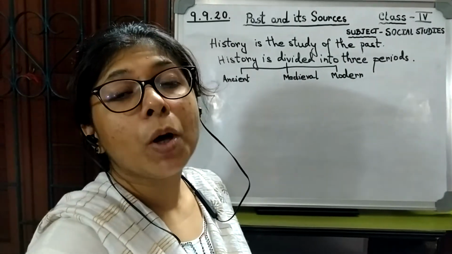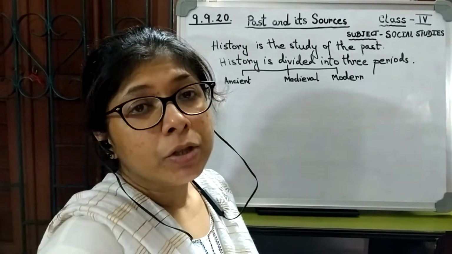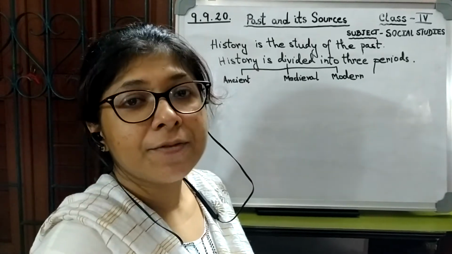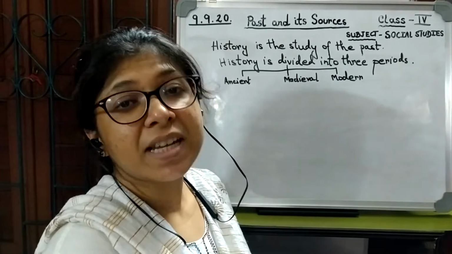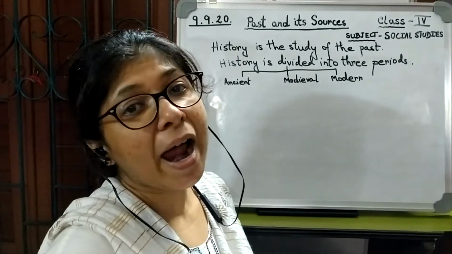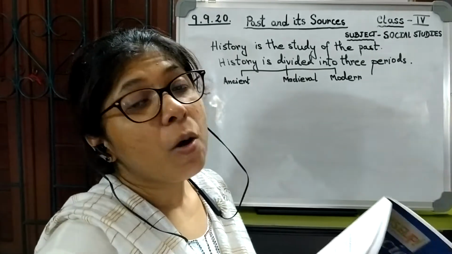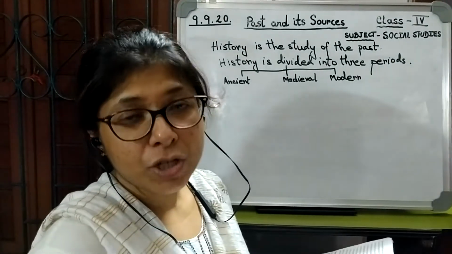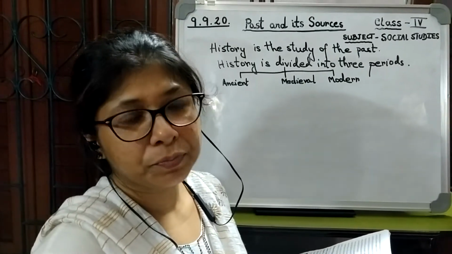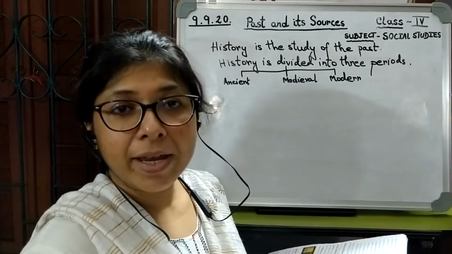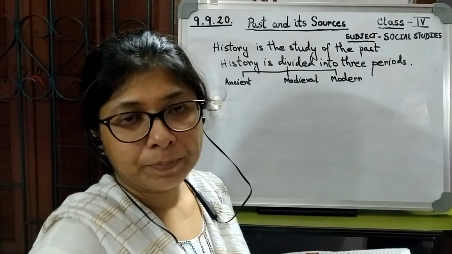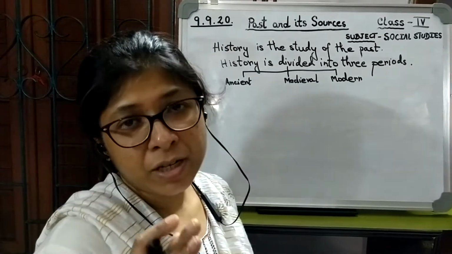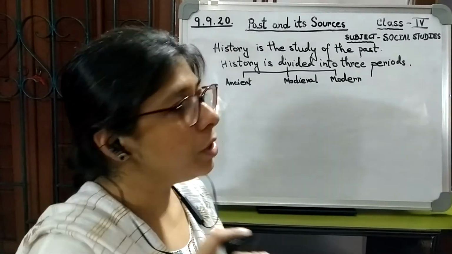Next we come to know about the sources of history. The sources of history is divided into two parts. First is the literary sources and second is the archaeological sources. Now what are literary sources? Literary sources are collections of scholarly writings on a topic. The literary sources are divided into three parts.